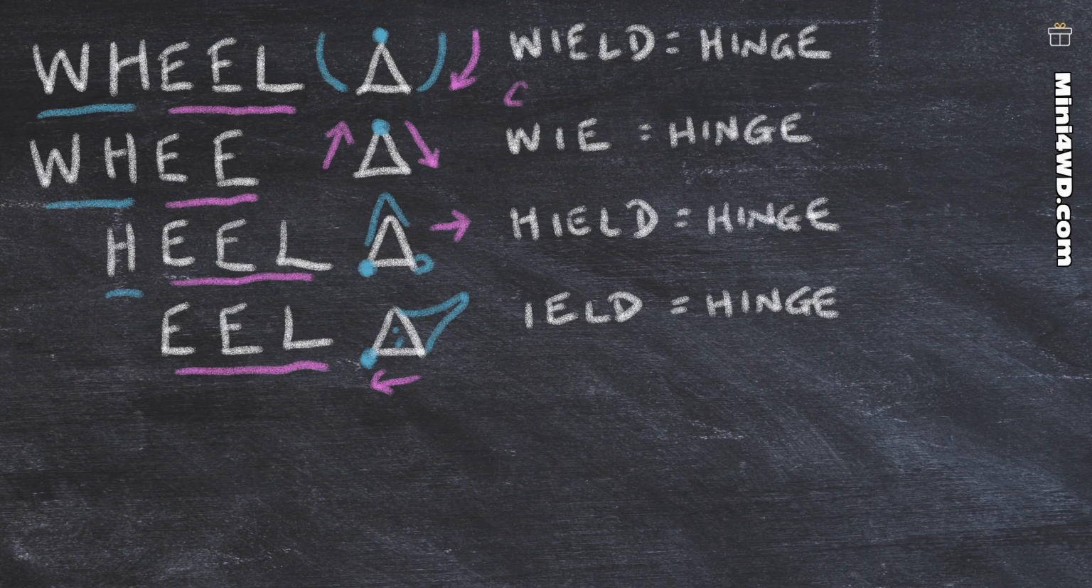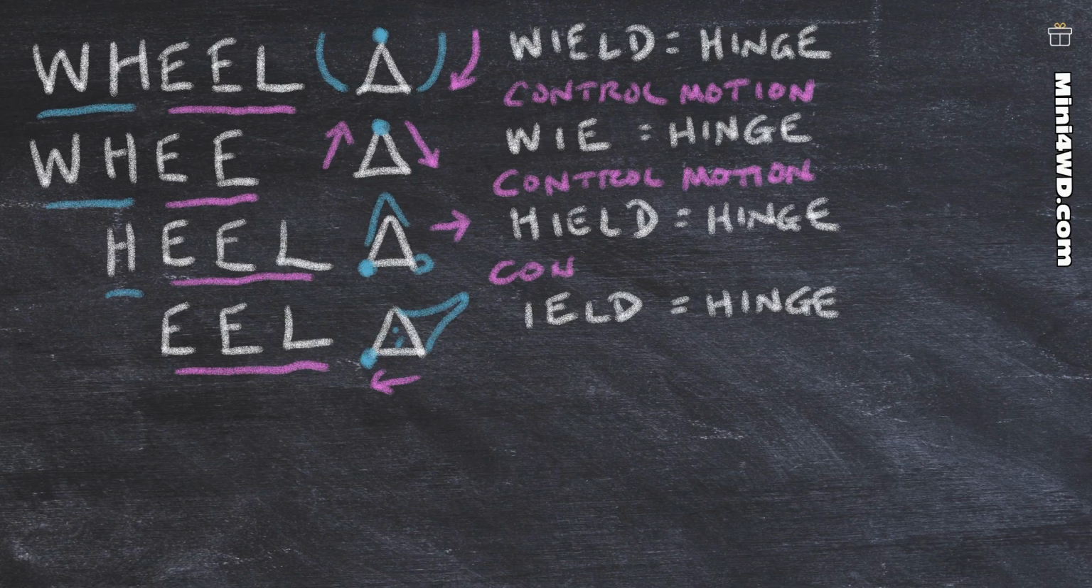All of these words belong to the concept of something called controlled motion. A wheel controls motion, a hinge controls motion, a heel controls motion of a foot, and an eel controls motion as it swims like a snakefish.